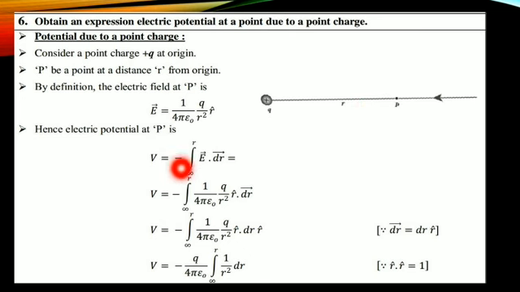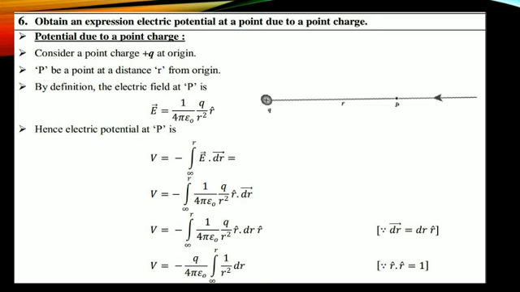V is equal to minus, which indicates the direction of electric field, integral from infinity to r distance, E into dr. Here I'm calculating the total electric potential, that's why I'm integrating E into dr, right? E is the electric field, dr is the distance.